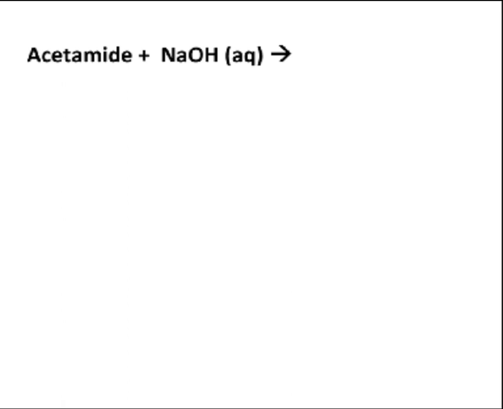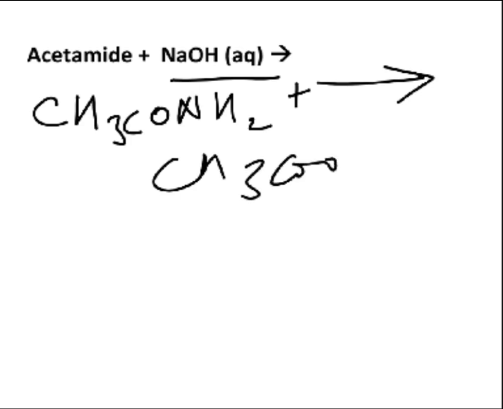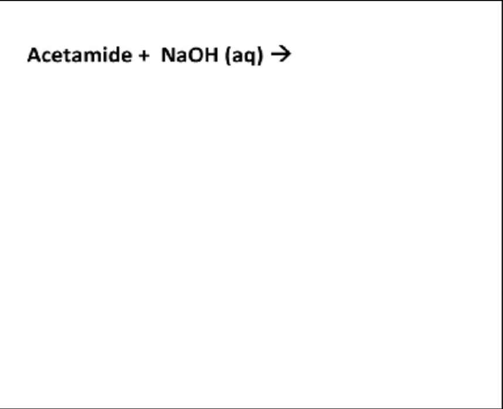So when acetamide CH3CONH2 interacts with aqueous sodium hydroxide, it results in the formation of sodium salt of acetate, right? And ammonia as a byproduct is released in this case. Let us try to find it out with the help of a mechanism that would be then easier to understand. Yes or no? So let us do that.